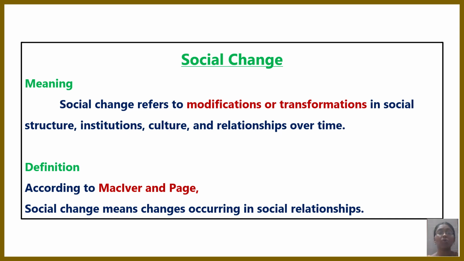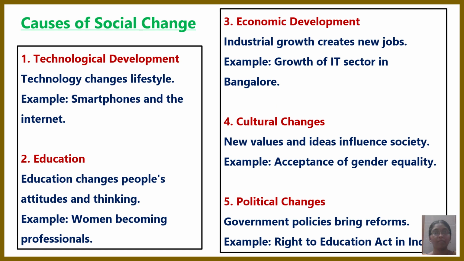The next topic is social change. It refers to modifications or transformation in social structure, institutions, culture, and relationships over time. This is the definition according to MacIver and Page. Now let's see the causes of social change. The first one is technological developments. Nowadays the involvement of AI and digitalization is one major cause here.